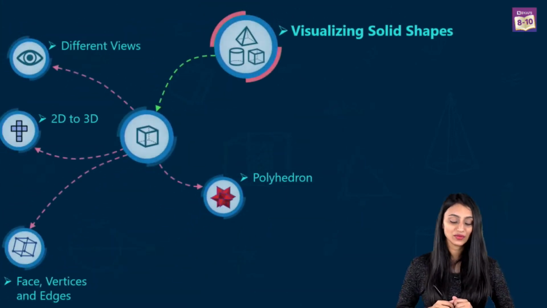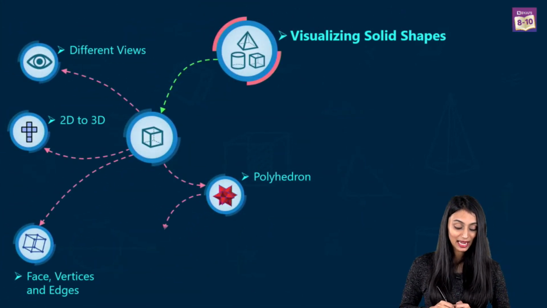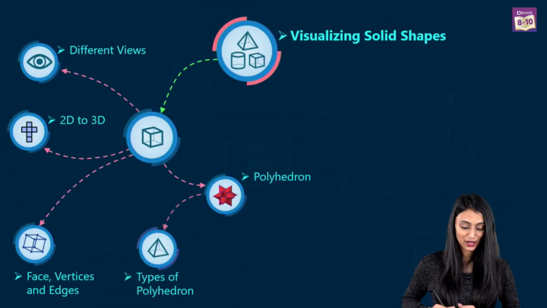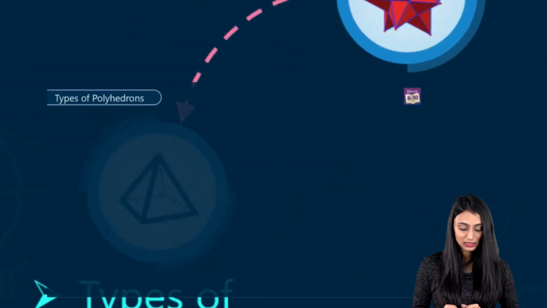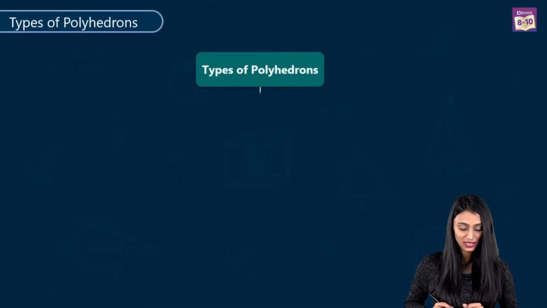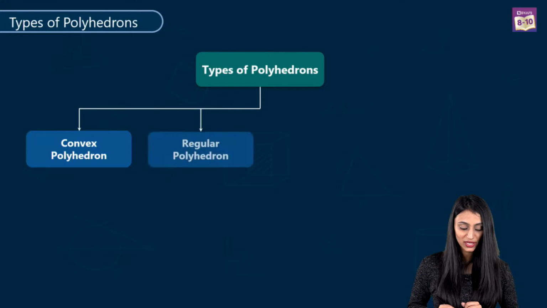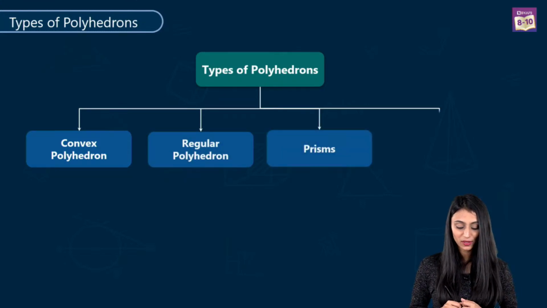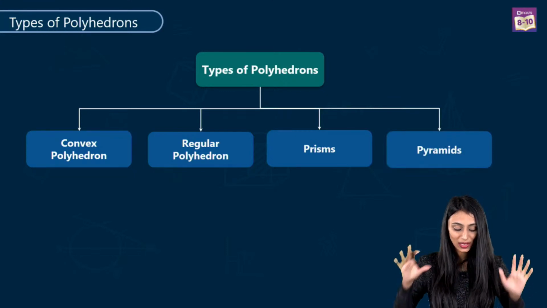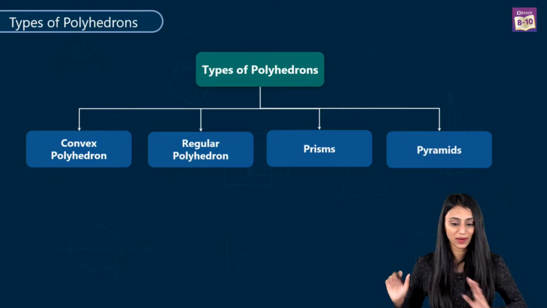Now let's move on with our mind map and see the types of polyhedrons. These are the different types of polyhedrons that we have. First, the convex polyhedron, the regular polyhedron, then prisms, and then pyramids. I'll be discussing each one of them one by one.